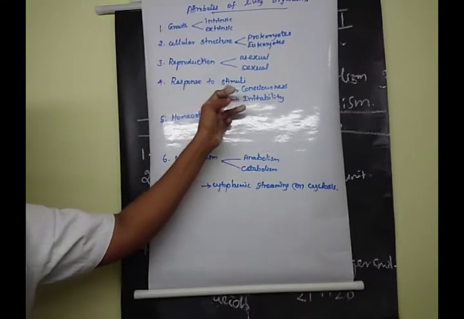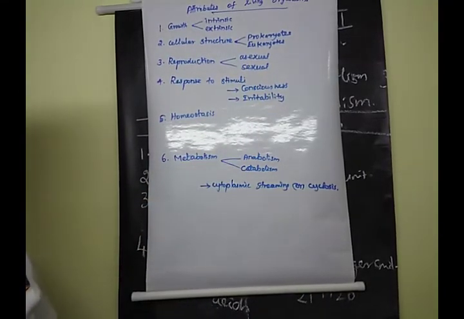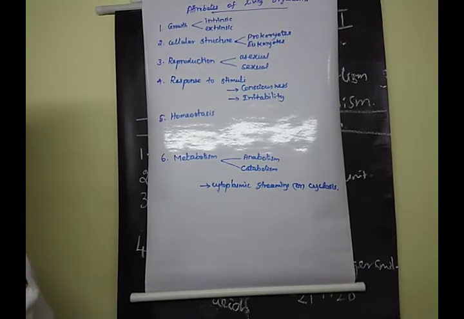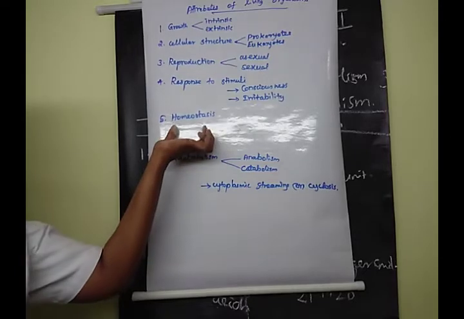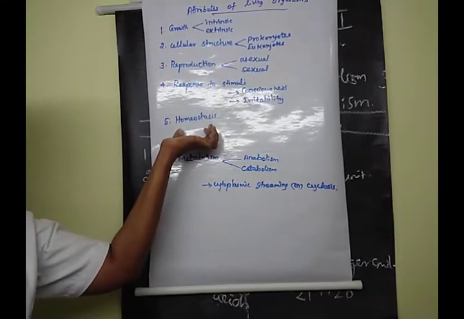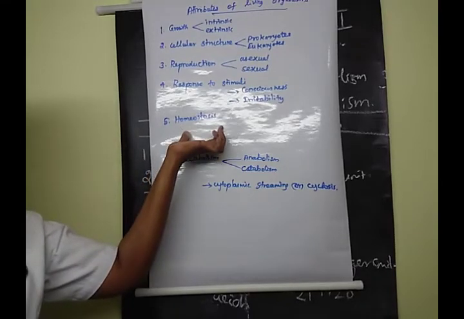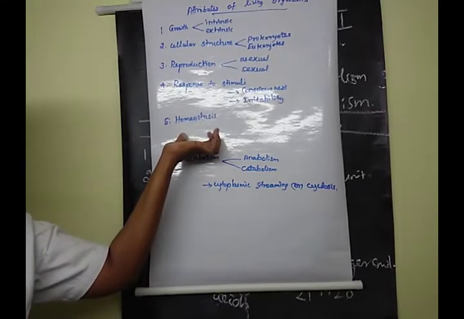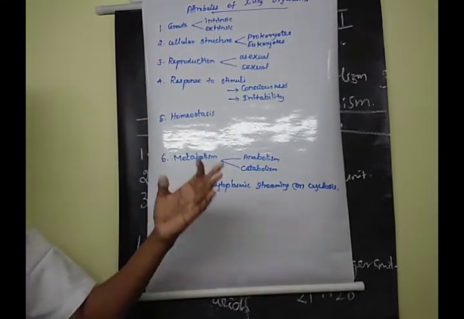Next one is response to stimuli. Here you learn there are 2 mark questions: What is consciousness? And what is irritability? Clear? Yes. Next one is homeostasis. This is very important, a 2 or 3 mark question. So all should learn this definition clearly. Understood?